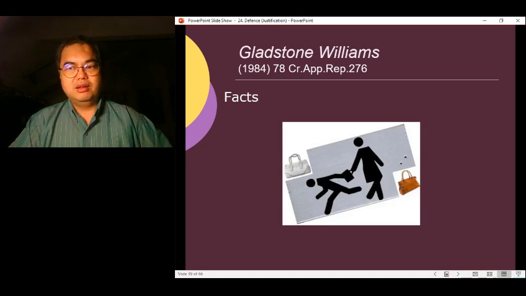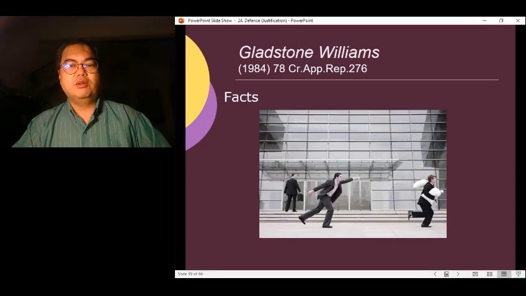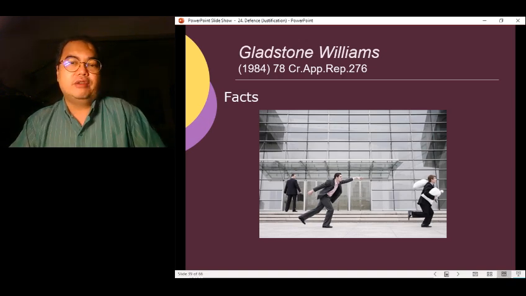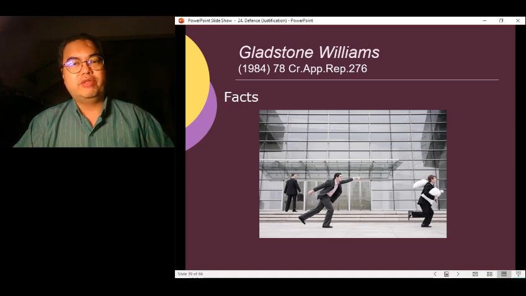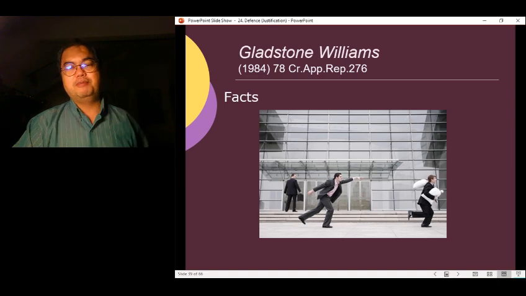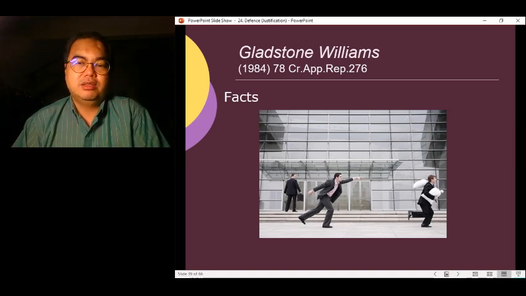Now, what happened was that there was a snatch theft. This criminal snatched somebody's bag and ran away. Then there was this good Samaritan, who is the victim in this case. He chased after the snatch thief and managed to catch hold of the thief, and he pinned him down to the ground. So that's what the victim did.